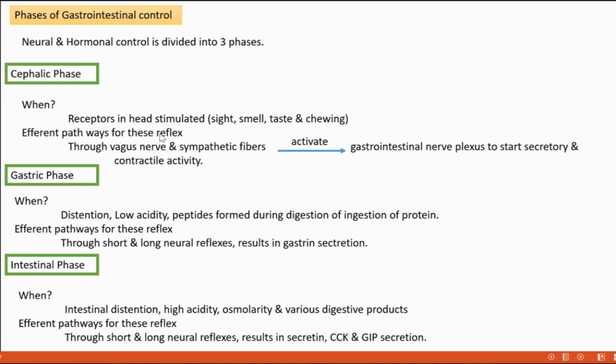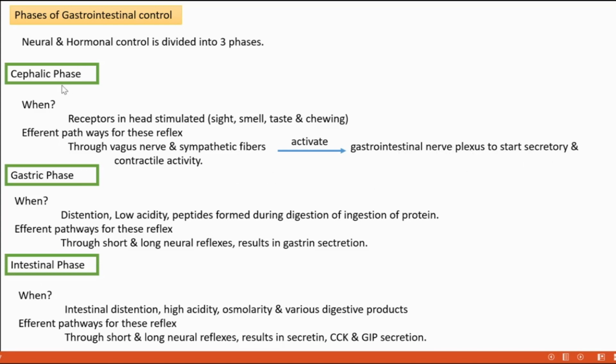The effector pathways for this reflex, the efferent response, we need to understand in that way. Through the vagus nerve and sympathetic fibers, it activates the gastrointestinal nerve plexus to start secretory and contractile activity.